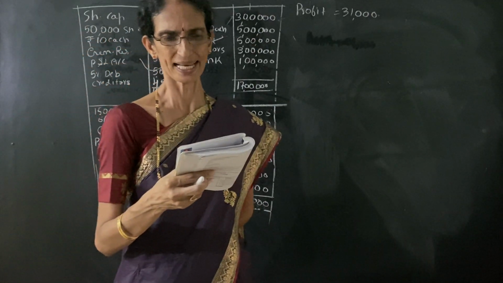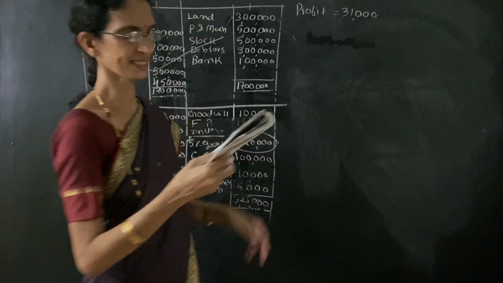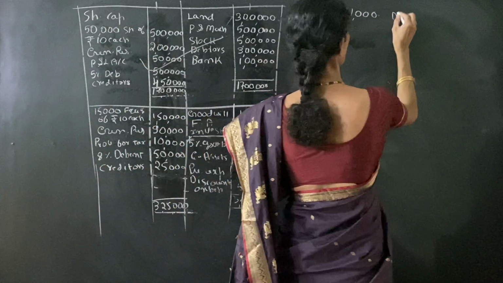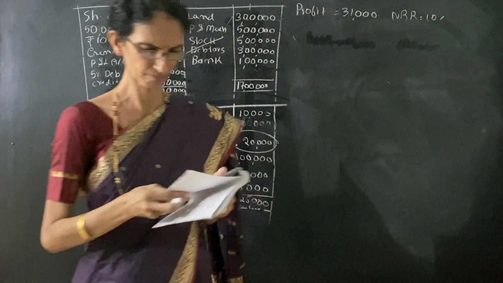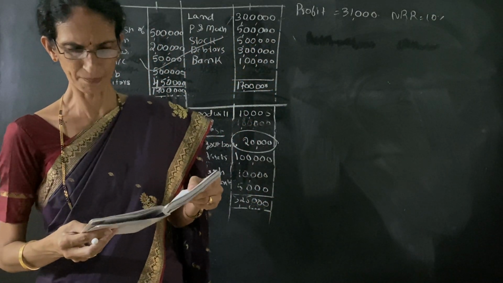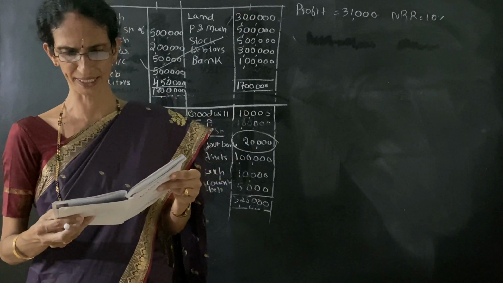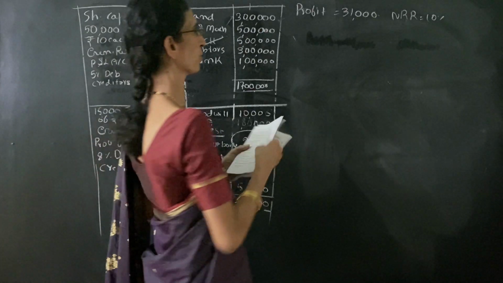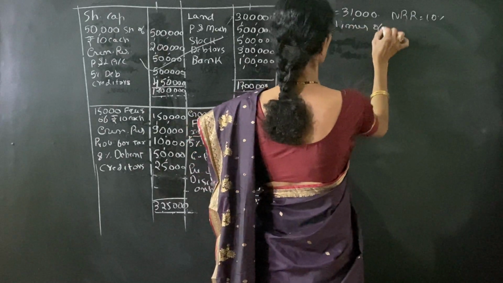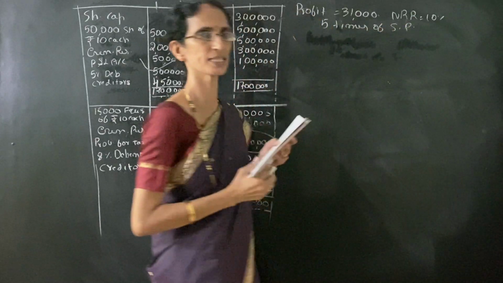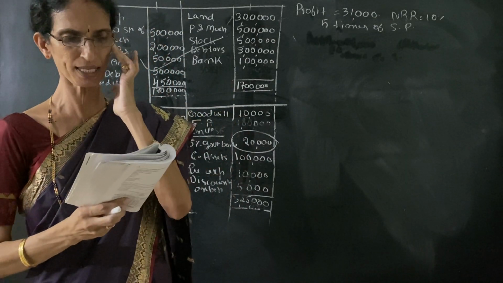Expected rate of return, that is normal rate of return, is given, it is 10%. Next, compute the value of goodwill of the company at 5 times of super profit.